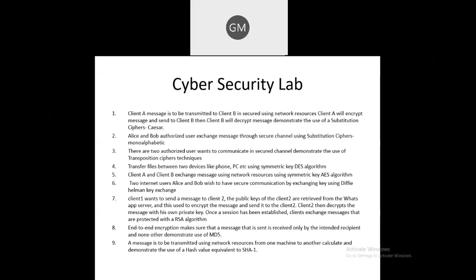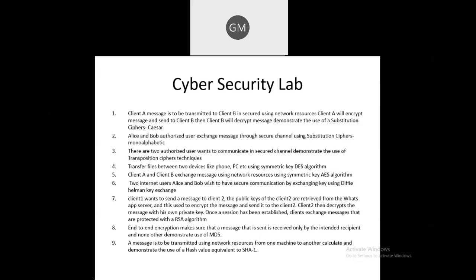Means what? Here client 1 and client 2 are the two persons who want to share messages between them. So what will client 1 do? Client 1 wants to send data to client B, suppose any message. So client 1 will encrypt that message by using a public key. Public key means the key which is shared between both the sender and the receiver, therefore it is called a public key. But the private key is not shared with anybody.